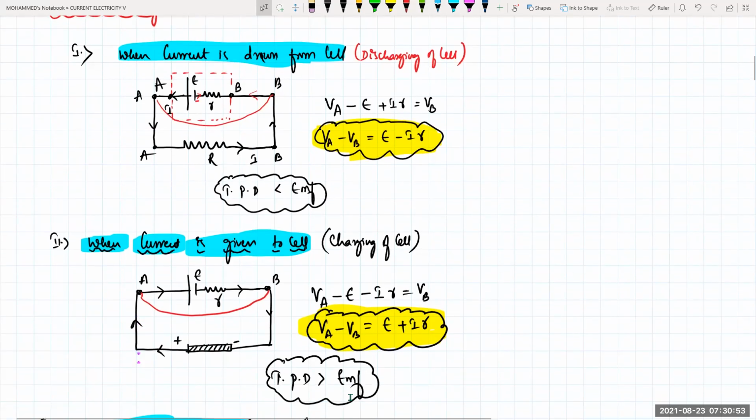So what is happening to terminal potential here right now? Terminal potential is greater than the EMF of the cell. In the previous case, the terminal potential was lesser than the EMF of your cell. Please go through these two, beta. Very important.